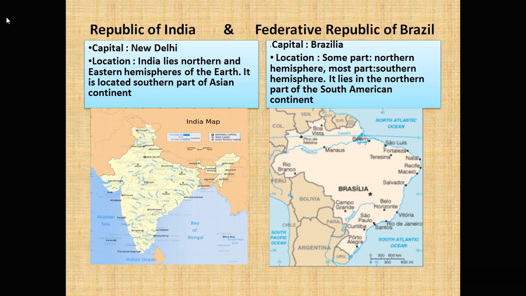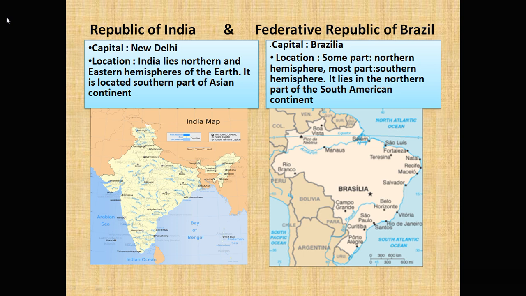Now the location of Brazil. Some part of it is in the northern hemisphere because the equator passes through Brazil. On the map you can see it passing through, where in India we have seen the Tropic of Cancer passing. Here the equator passes through the north, so a very small part of Brazil is in the northern part, whereas most of it is in the southern hemisphere. It lies in the northern part of South America.